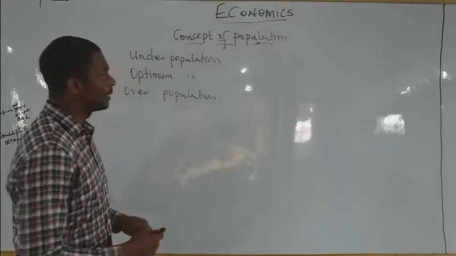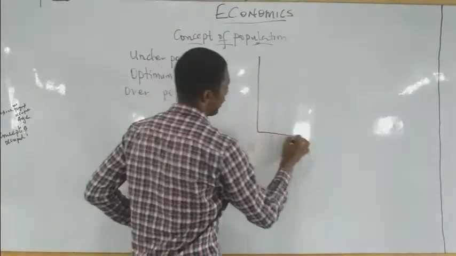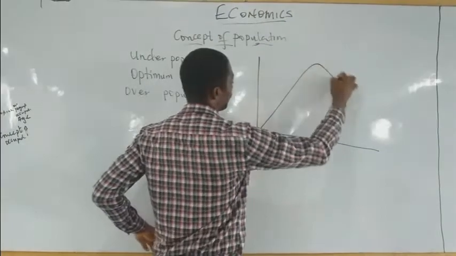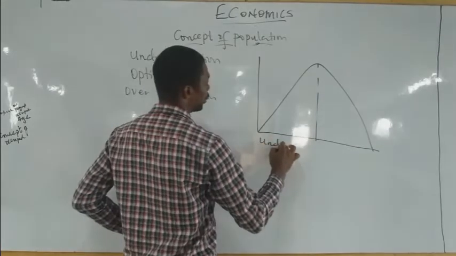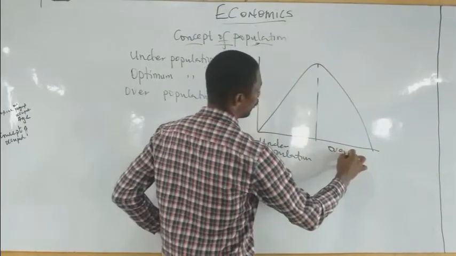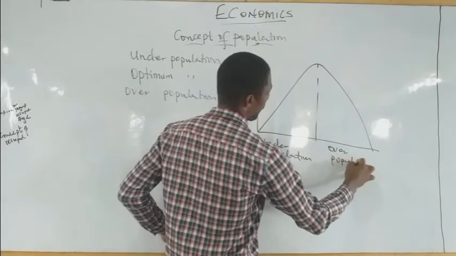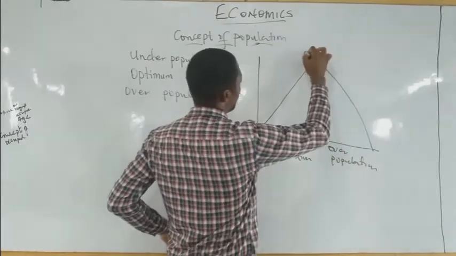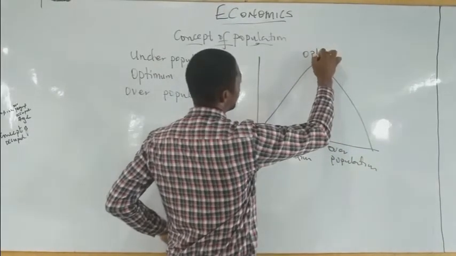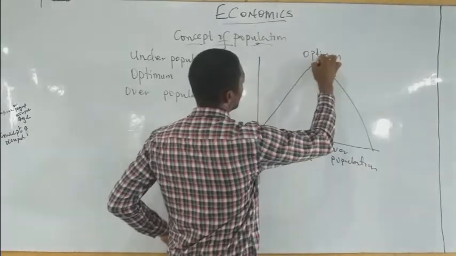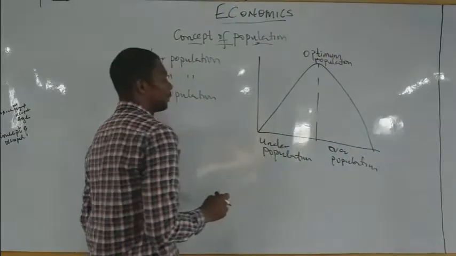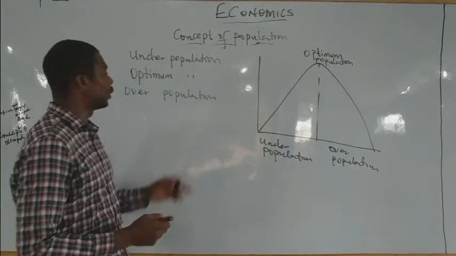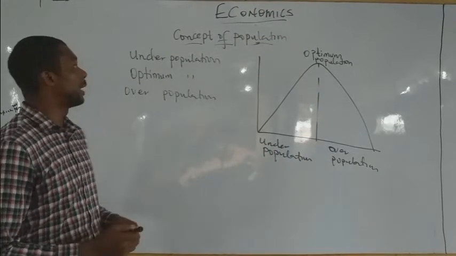Now, when you check the diagram here of what we are trying to define, you refer to this one as underpopulation, this one as overpopulation, and this one as optimal population.